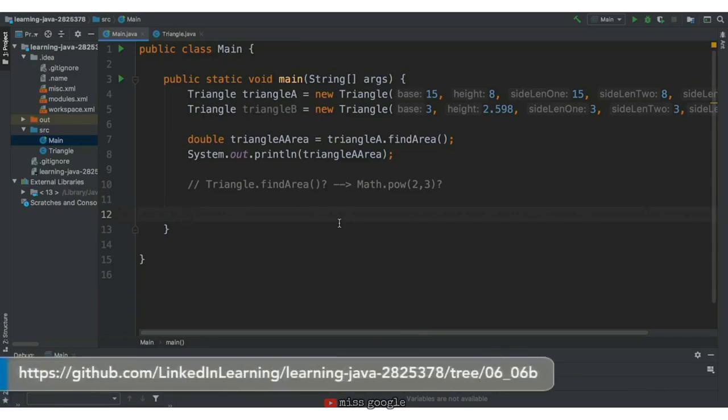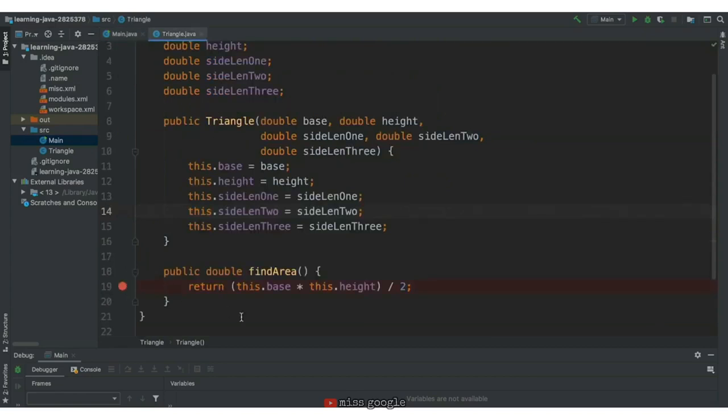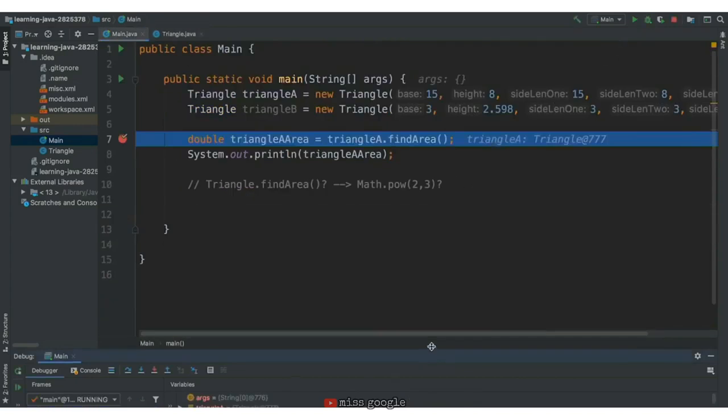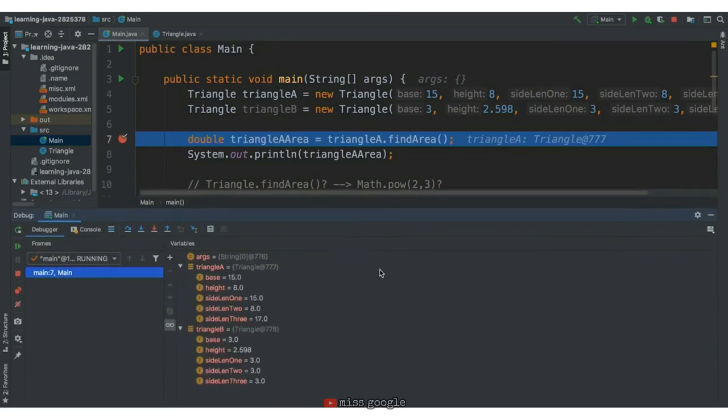We've created 2 triangles and we are using the dot operator on triangle A to access the findArea function so that we can find the area of triangle A. Let's add a breakpoint when we make the findArea function call, and then on the first line of the findArea implementation. Now let's run in debug mode. We are about to call the findArea method on triangle A. In the variables window, we can see that our triangle A instance is there with its specific attribute values, and the triangle B instance is there with its specific attribute values.